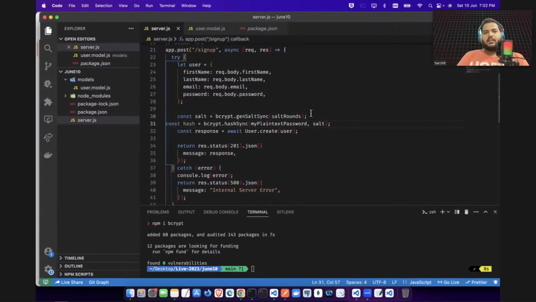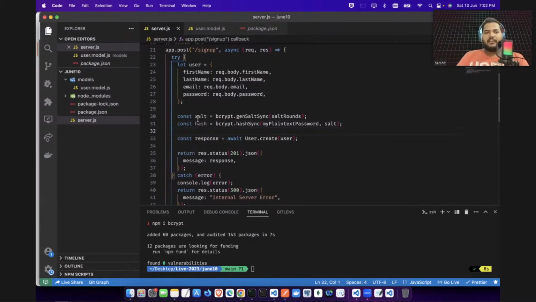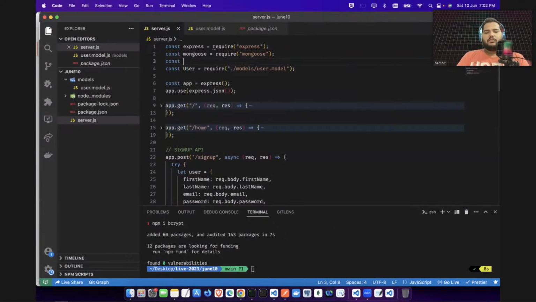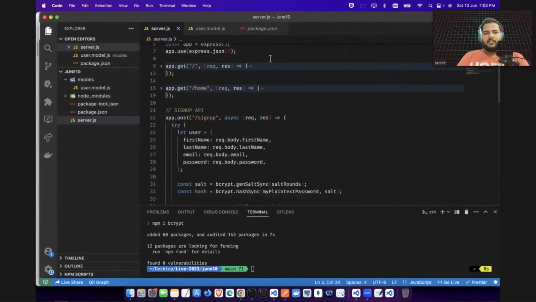Okay, I can copy here. Now just read this line. So it's saying you need to generate. Okay, so first of all, if you have installed it, you need to require it here also. So let's require bcrypt here. bcrypt equal to require bcrypt. Okay, bcrypt is now here with us.